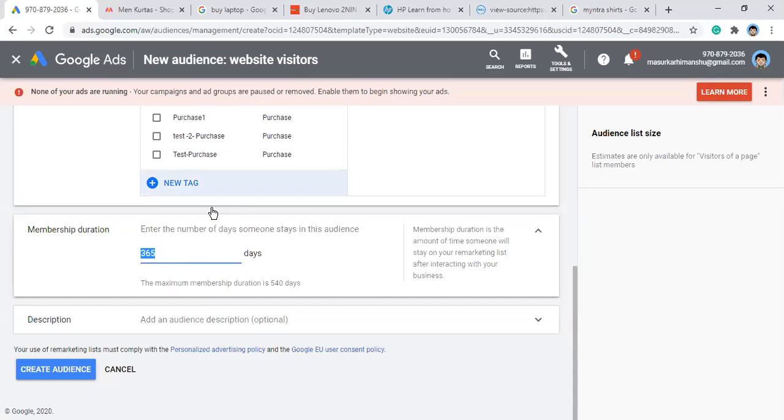If he is not coming to your website for the next 1 year, the cookie time will reset, and then that particular user will be kept out of your user list or bucket. If he or she comes to your website within the 365 days or any given time frame, then the user cookie will be reset again. So the 30-day time frame will start from the date he or she has come again.